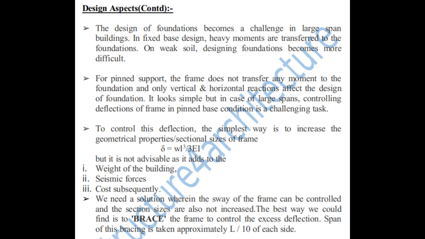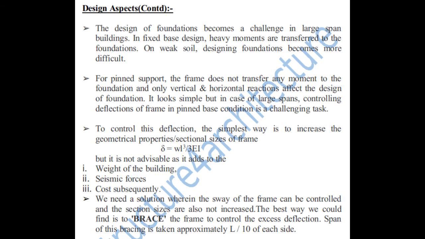How? Because as we have learned in our earlier semester, in TOS 3, the deflection for a cantilever beam in case of a point load at the free end is WL³ by 3EI, correct? Here W is the load, L is the span, E is the modulus of elasticity, and I is the centroidal moment of inertia. So I is in the denominator. So if we increase the value of I, the deflection value will be less. So that is actually our objective. We should control or limit the value of deflection.